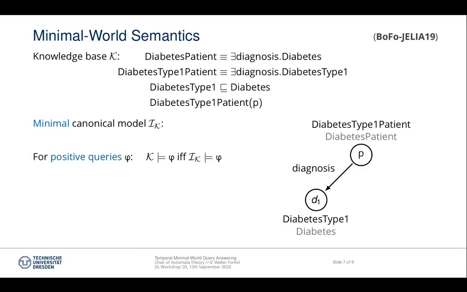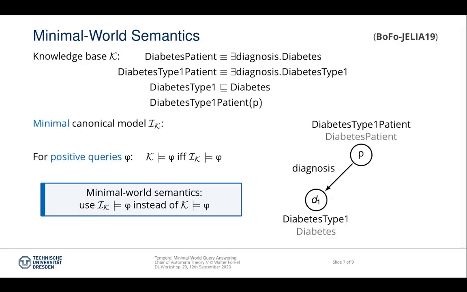To those familiar with cores of graph structures, in the case of ELH bottom, the definition of minimality actually overlaps with the notion of a model that also has to be a core. In minimal world semantics, just the minimal canonical model is used to answer queries. Therefore, it enables a form of negation by failure. If a diagnosis is not required to be there, we assume that it's just not there.